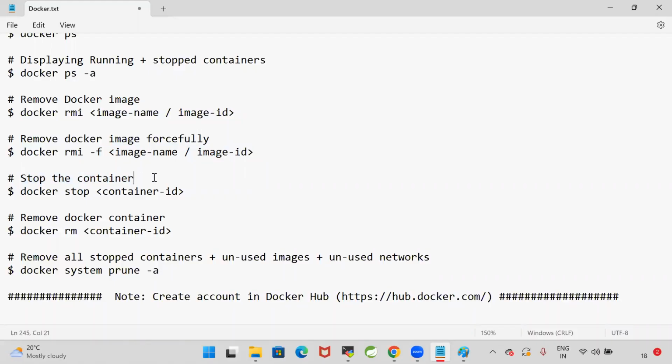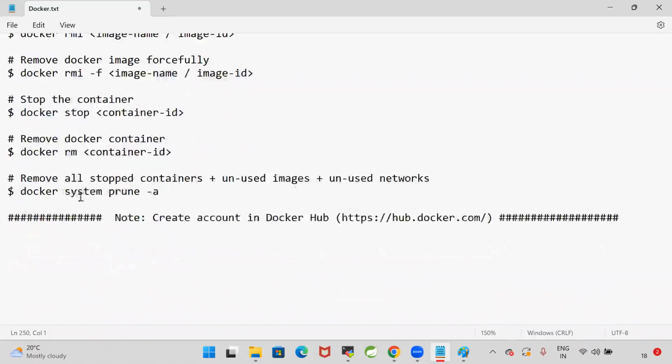Then go for stop the container. My container is running. I want to stop the container. For that, we can go for Docker stop container ID. Remove the Docker container. To remove the Docker container, Docker rm command we are going to use. So if I want to clean everything, remove all stopped containers plus unused images plus unused networks, then we can use a command called Docker system prune -a. It will remove all the stopped containers plus unused images plus unused networks. So these are some basic commands related to images and containers.